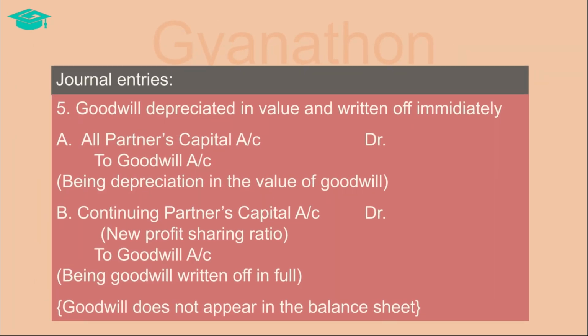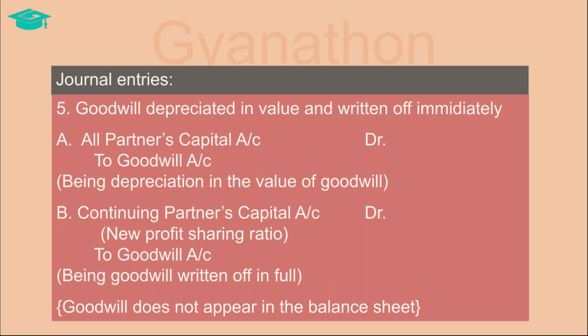The next scenario is where goodwill appears in the books, but its book value is higher than its present value, and it is decided to depreciate the goodwill to its present value and write it off immediately. Since goodwill is already appearing in the books and there is a difference between the book value and the present value, the adjustment has to be done only for the difference amount.